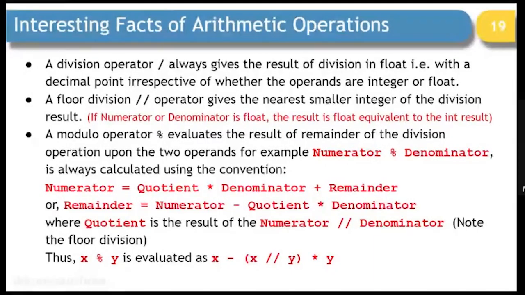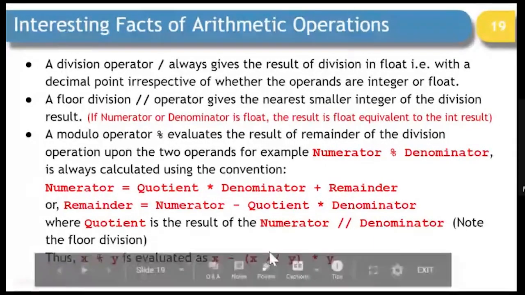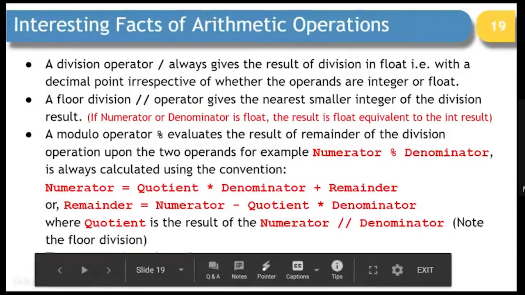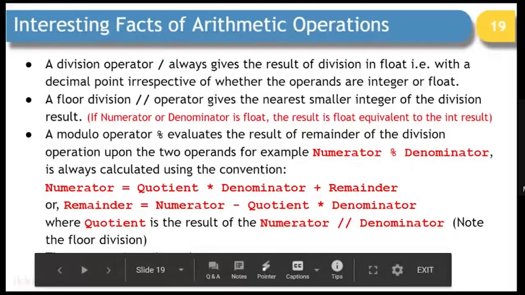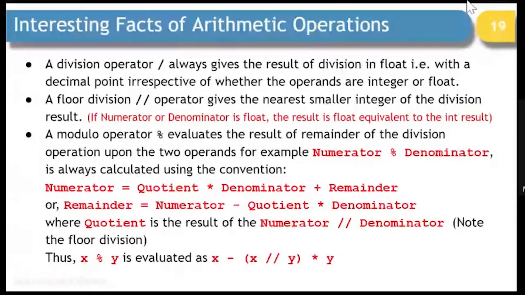You will see that if at all you want to calculate, just look at the last line, which is right now hidden. Yeah, just look at the last line where we are talking about x % y. How is it going to be evaluated? It will be evaluated as x minus x integer division y multiplied by y. So when you do this calculation, you will see the result exactly the same way as Python is going to give it to you.